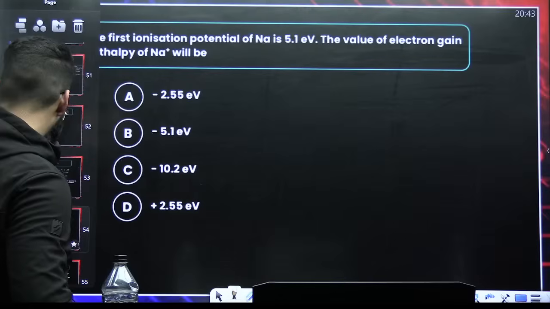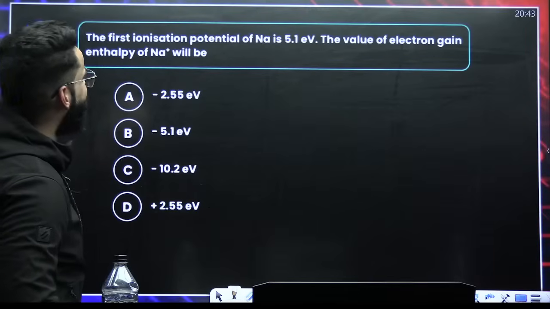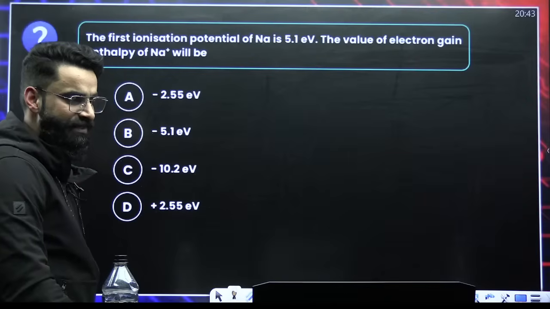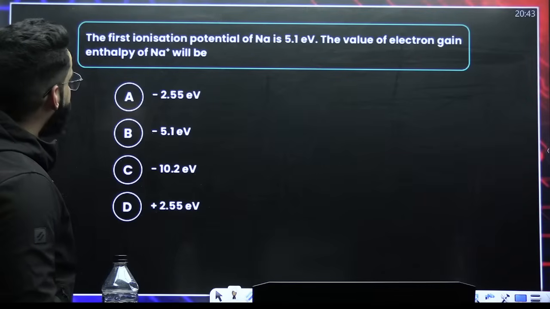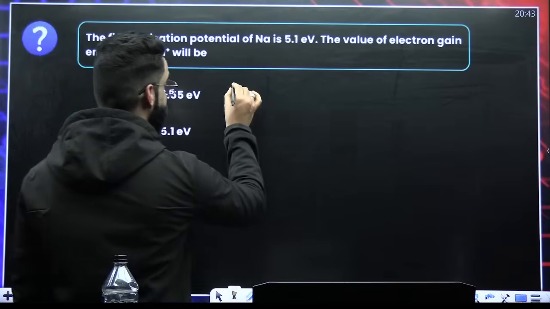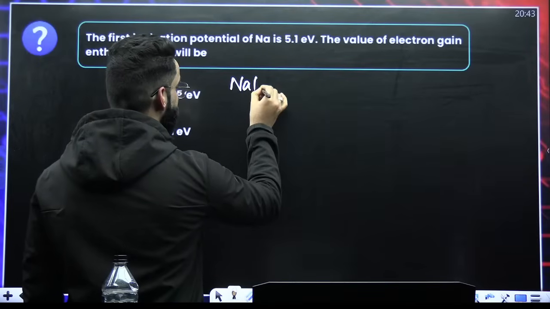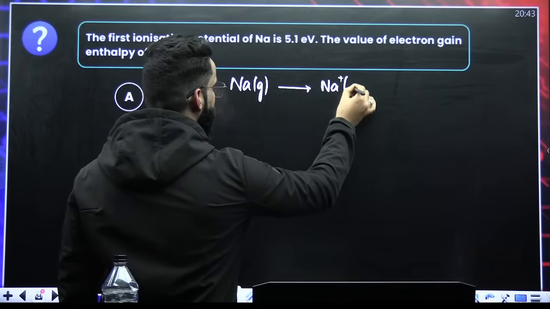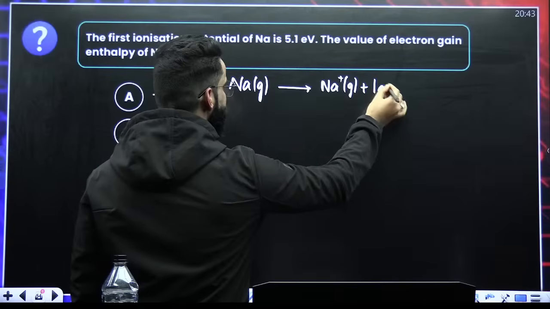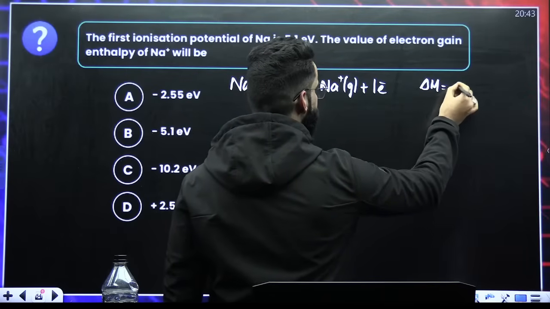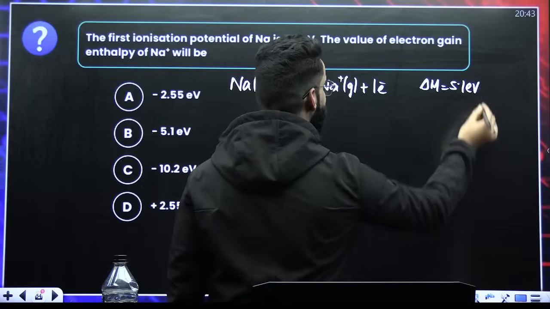Okay. I think this question we solved in yesterday's session too. The first ionization potential of sodium is 5.1. So you're taking 1 electron out from sodium. When you take 1 electron out from sodium, how much energy is required? 5.1 electron volt. So delta H here is 5.1 electron volt.